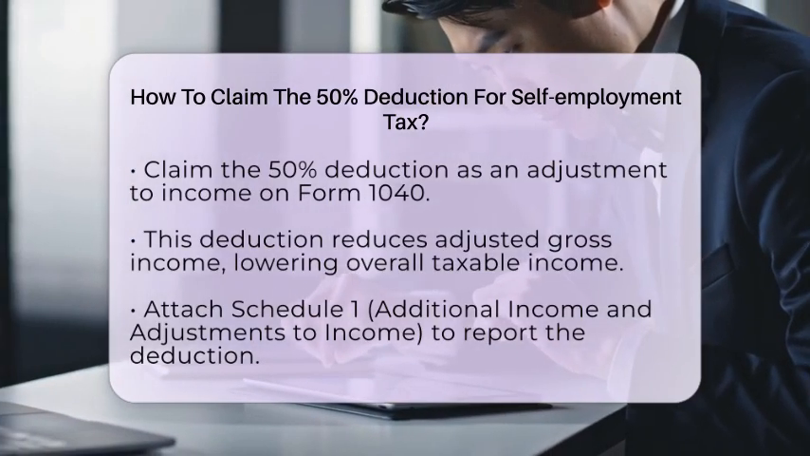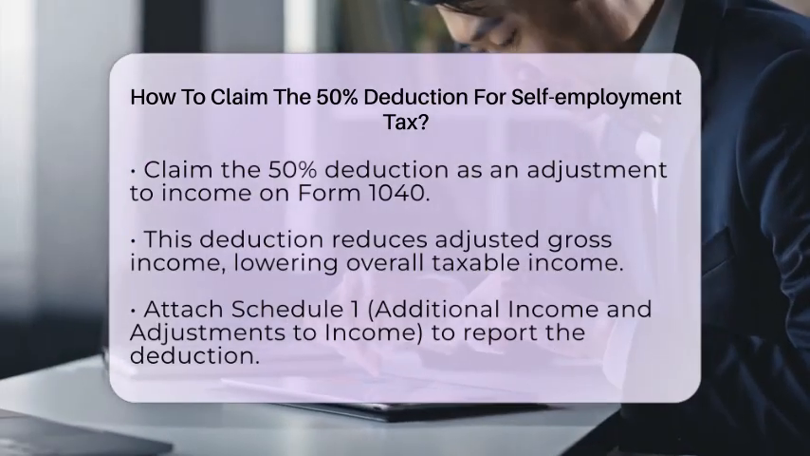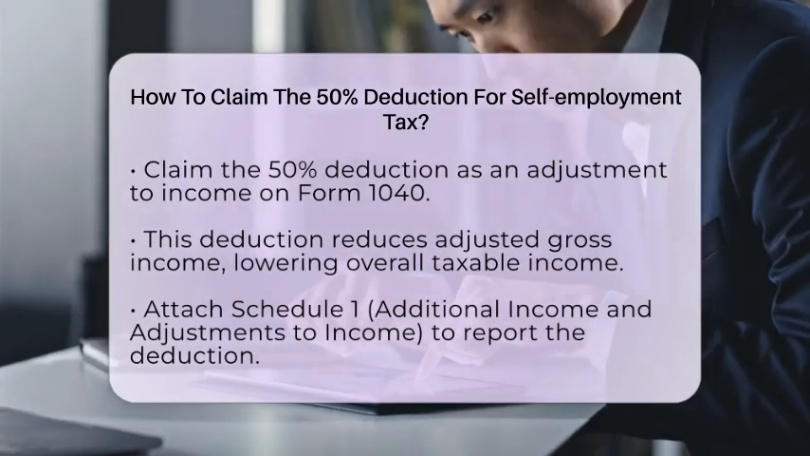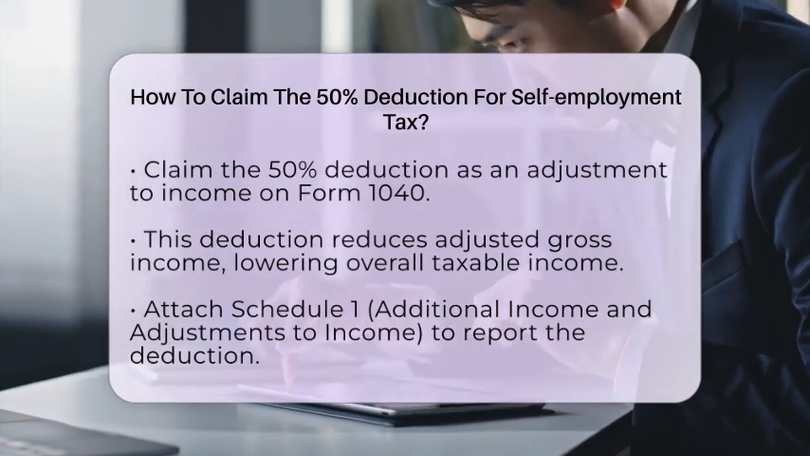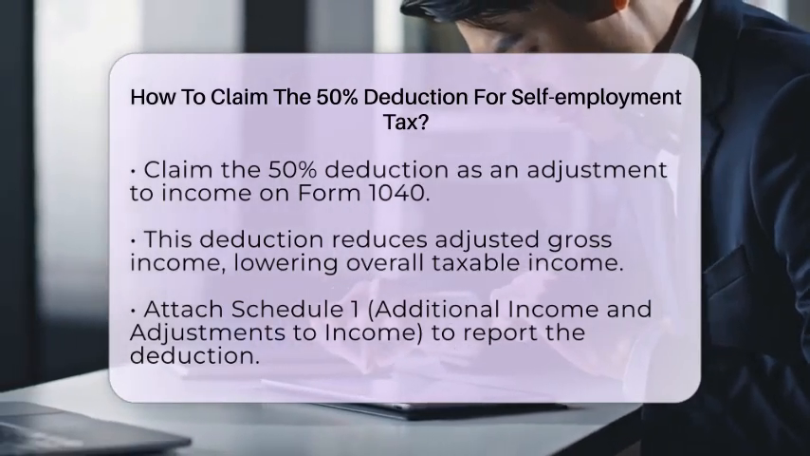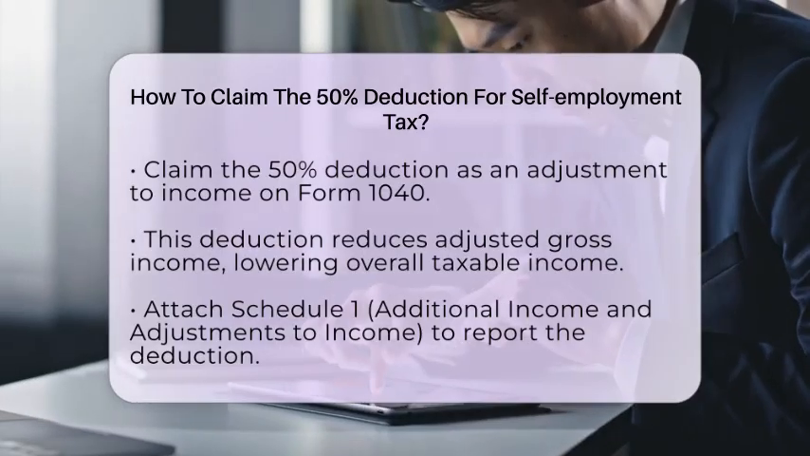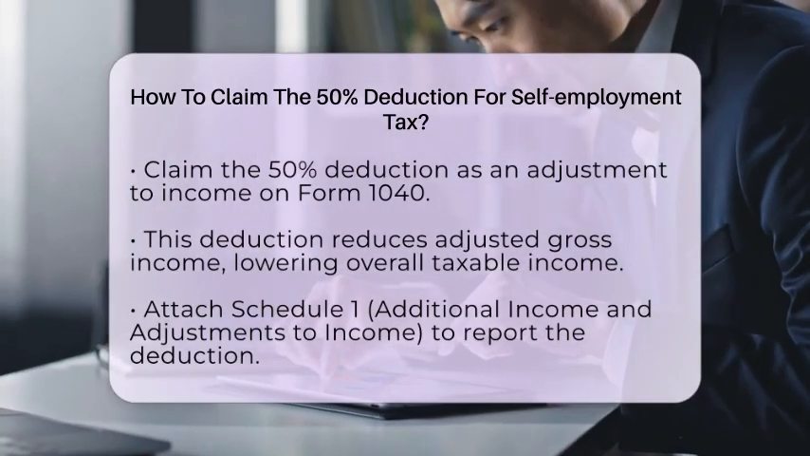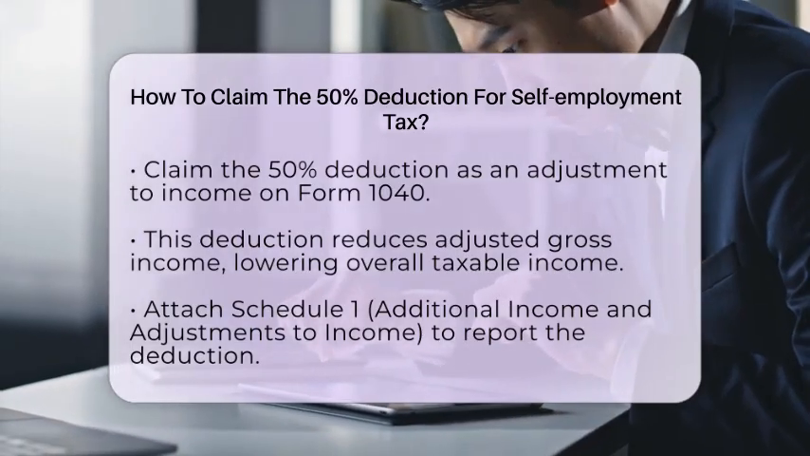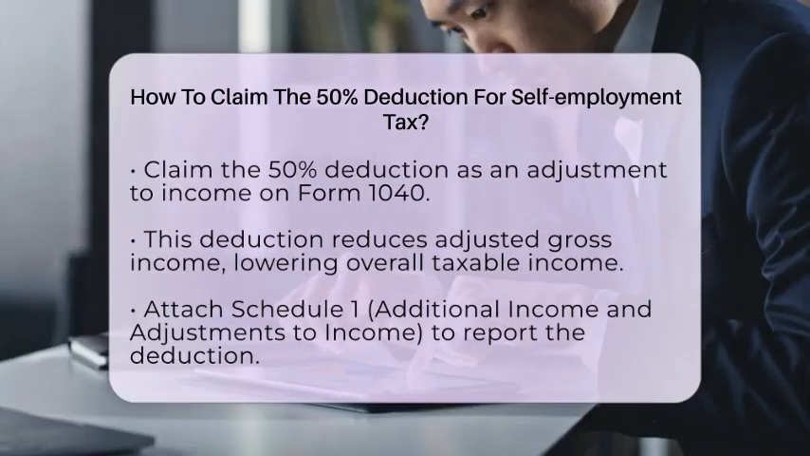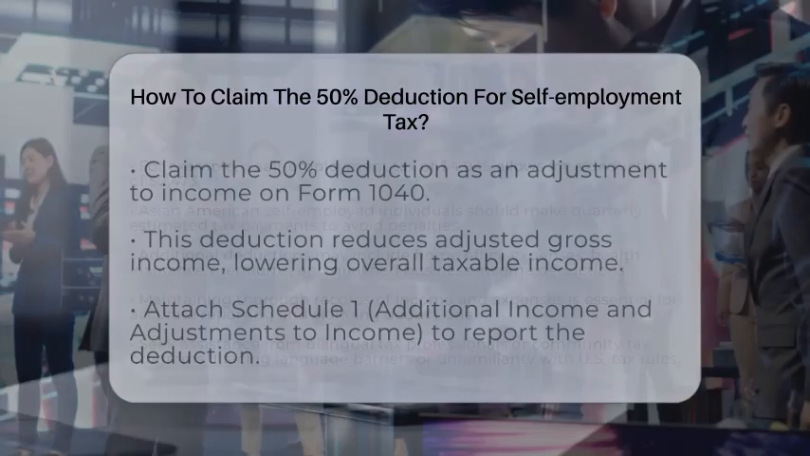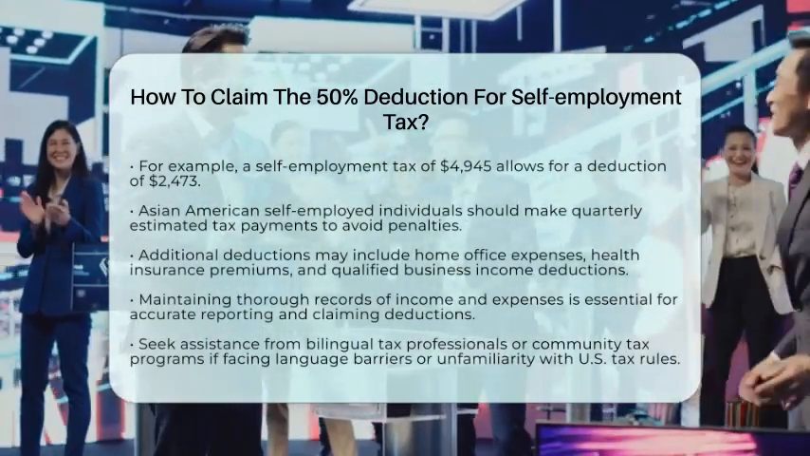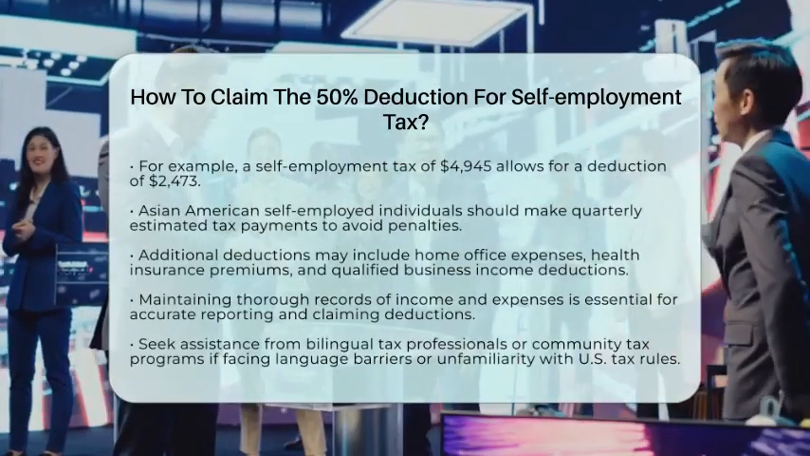If you are part of the Asian American community and self-employed, there are additional considerations. Remember to make quarterly estimated tax payments since taxes are not withheld from self-employment income. This helps you avoid penalties at tax time. You may also qualify for other deductions, such as the home office deduction, health insurance premiums, and the qualified business income deduction, which can further reduce your taxable income.